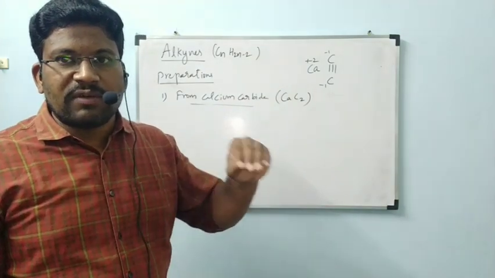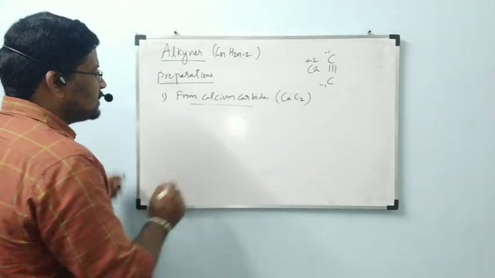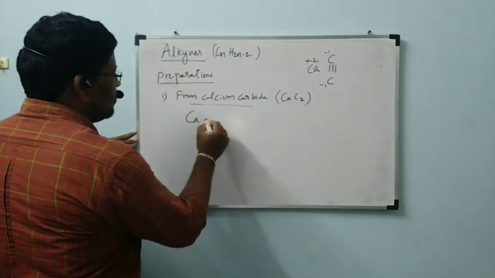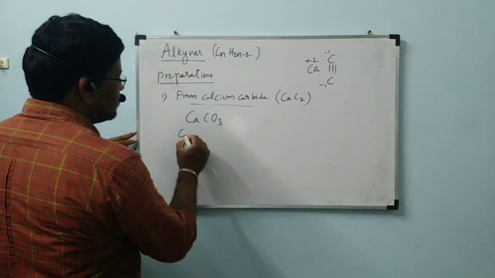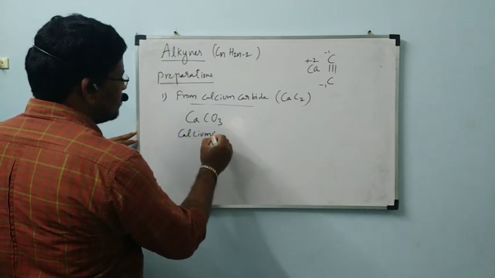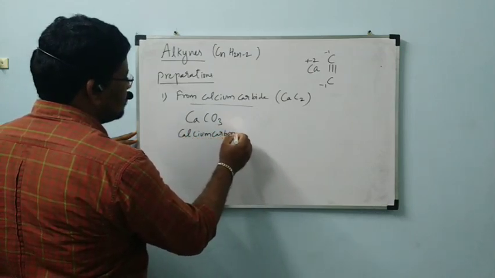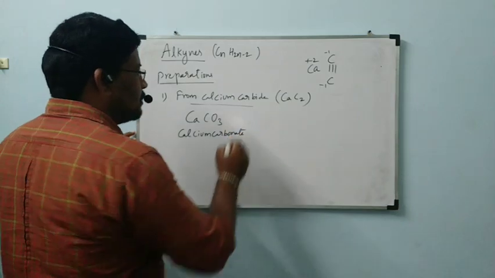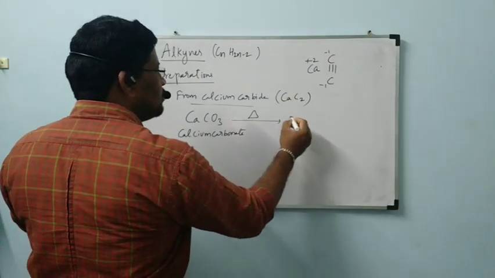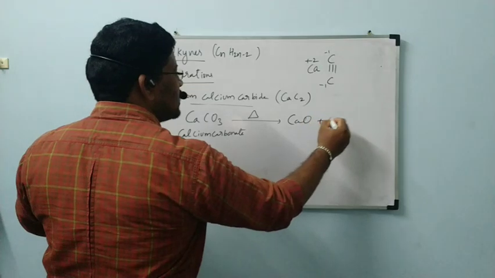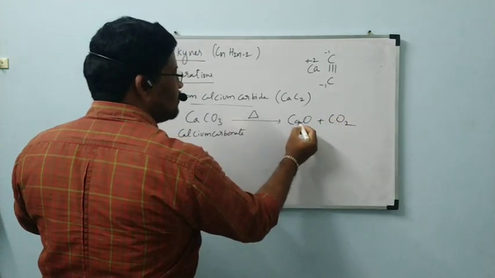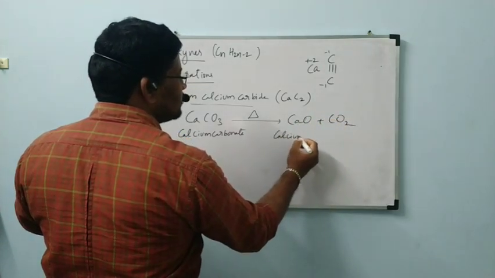Let us start with the first step. First step is calcium carbonate is heated to form CaO plus CO2, which is called calcium oxide.